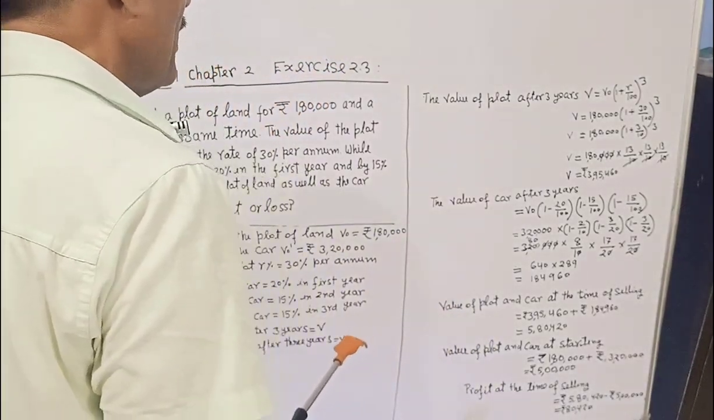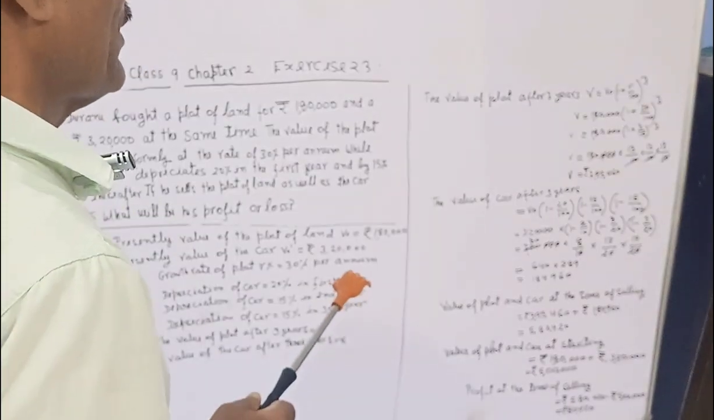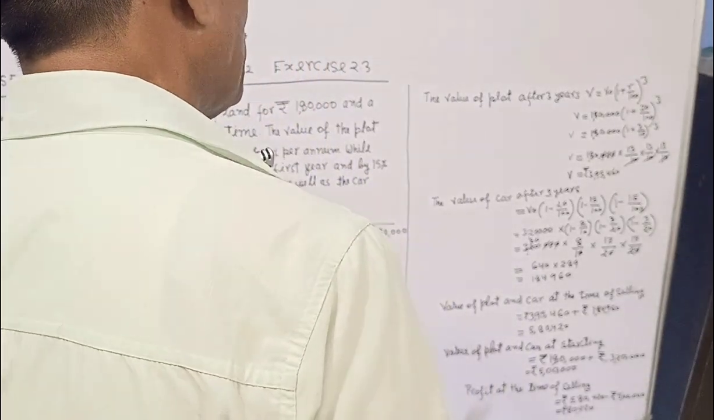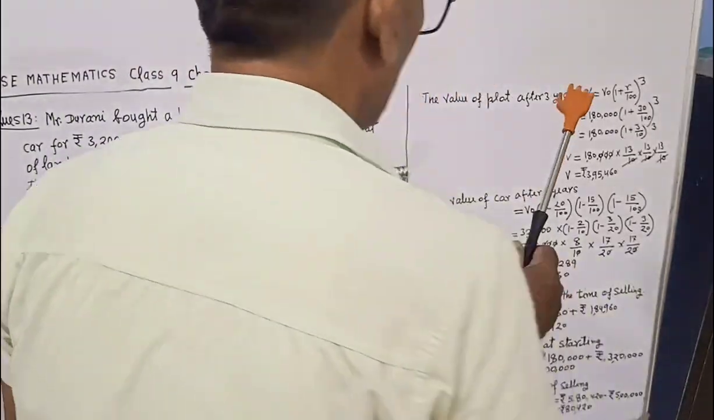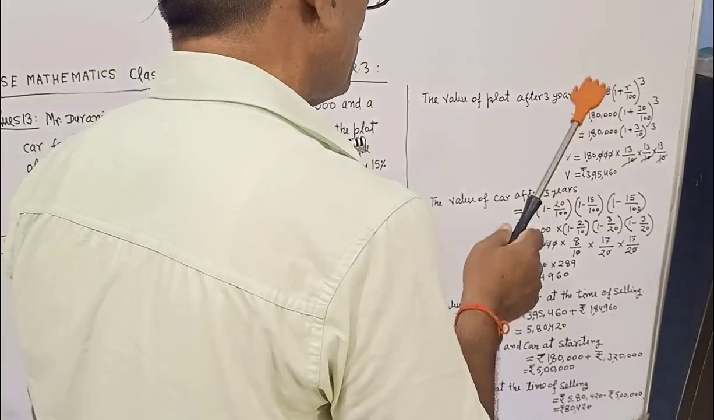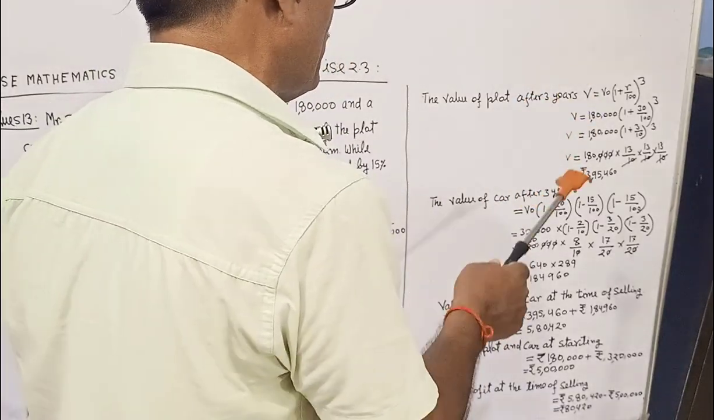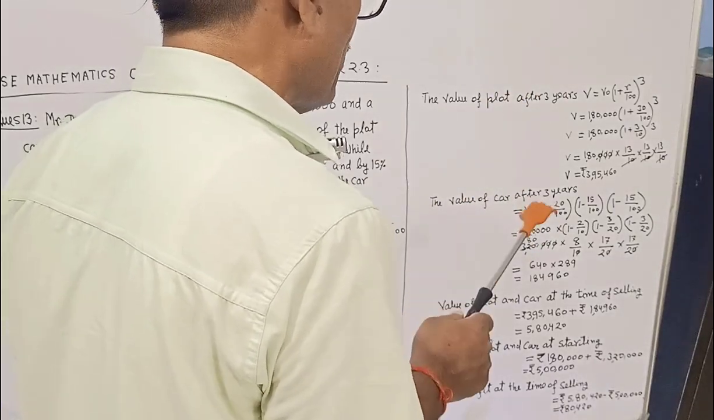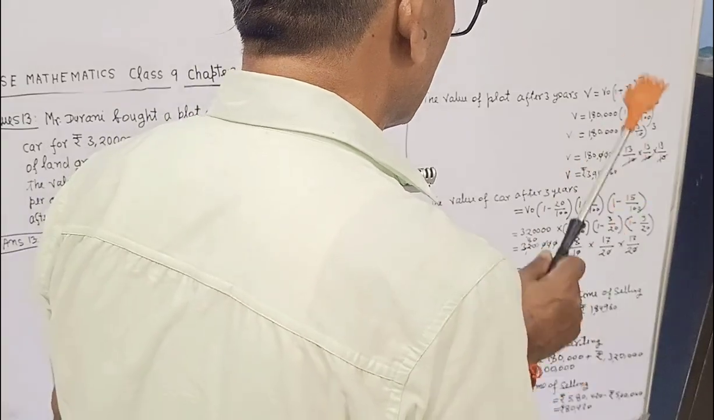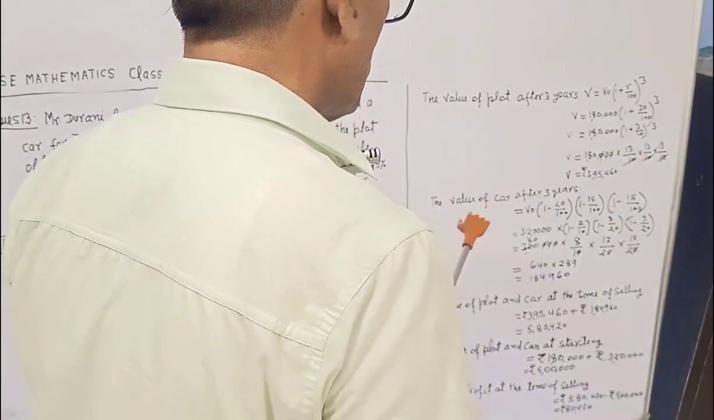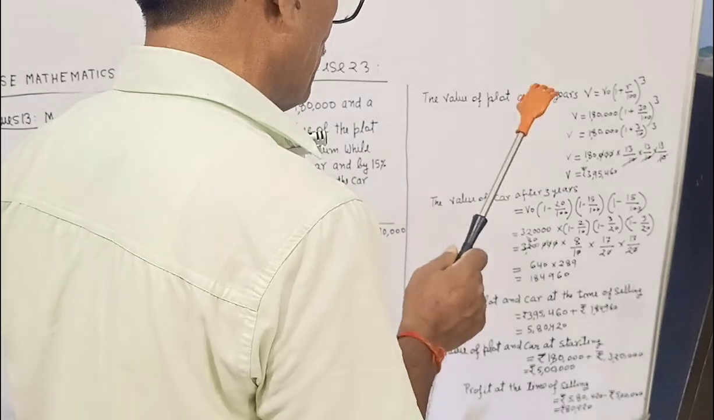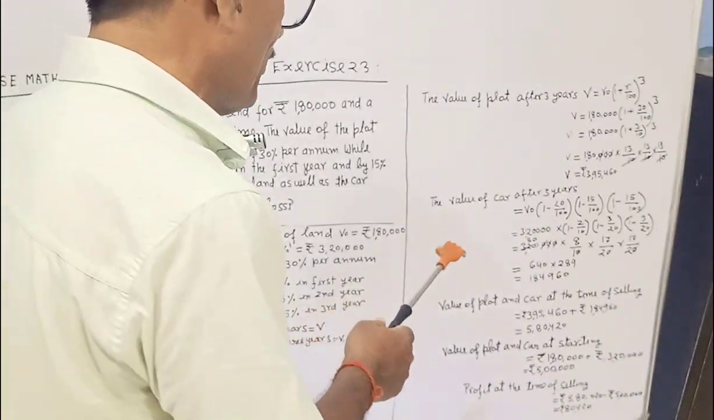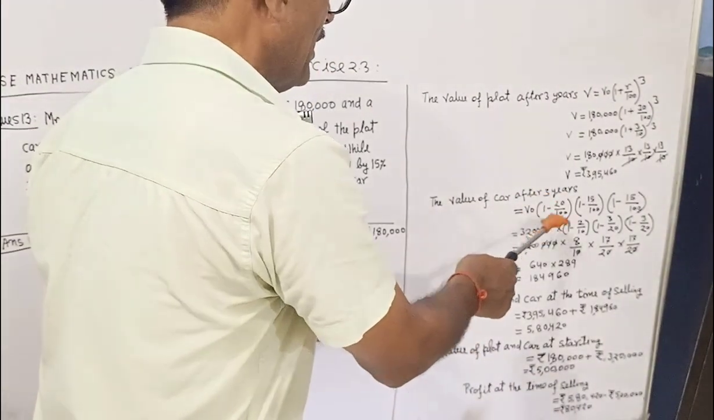be V1. The value of the plot after 3 years, V, is equal to V0 into (1 plus R by 100) to the power 3, equal to 1,80,000 into (1 plus 30 by 100) to the power 3, 1,80,000 into (1 plus 3 by 10) to the power 3, equal to 1,80,000 into 13 by 10 into 13 by 10 into 13 by 10, equal to rupees 3,95,460.